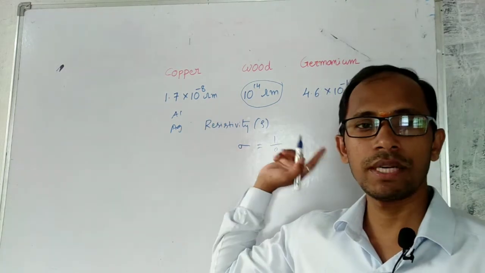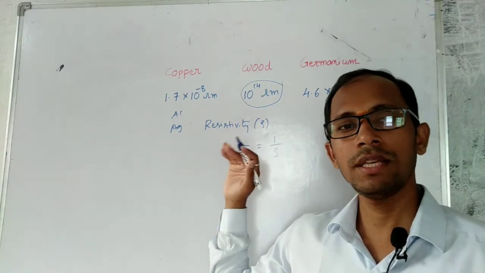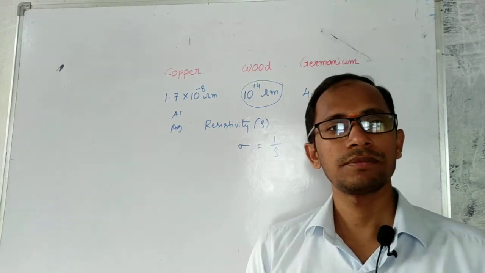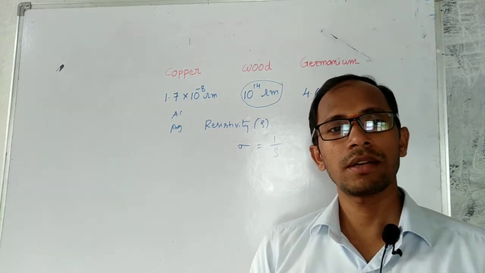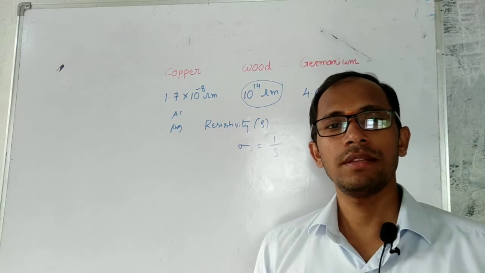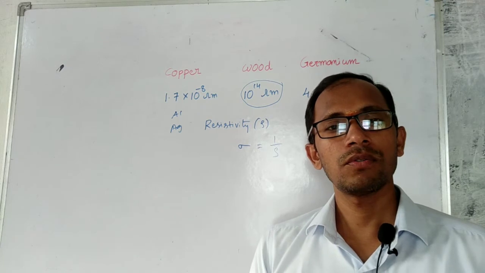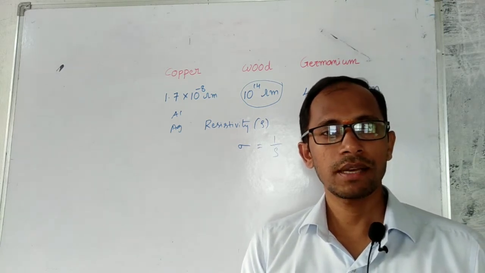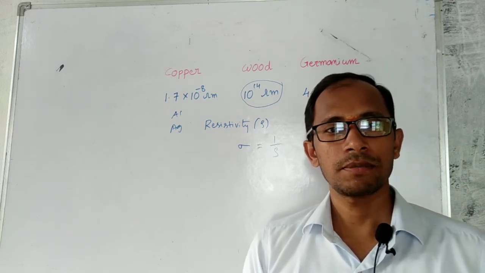These different materials are all solids, and solids have different kinds of electrical conductivity, which needs to be explained. Free electron theory didn't explain it, and quantum free electron theory also didn't explain it. So now we try to explain this using the band theory of solids. So now we are moving into the band theory of solids. We would like to know some basic concepts, and I just want to give a glimpse of those basic concepts.